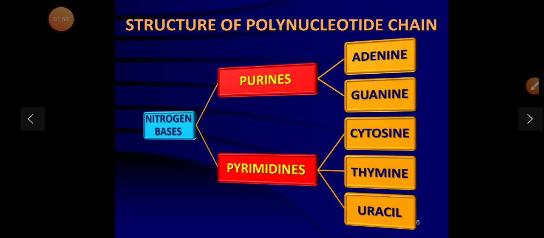Nitrogenous bases are divided into two parts, that is purine and pyrimidine. Purines include adenine and guanine. Pyrimidines include cytosine, uracil, and thymine.